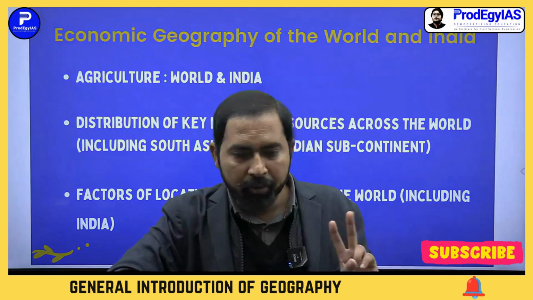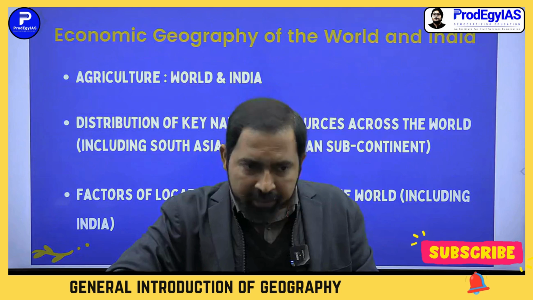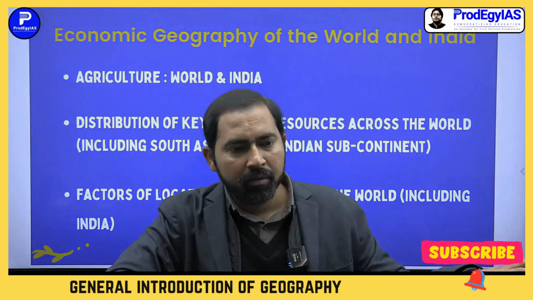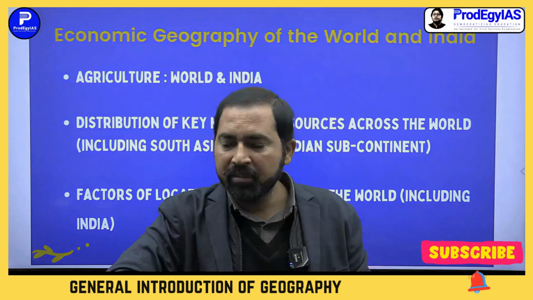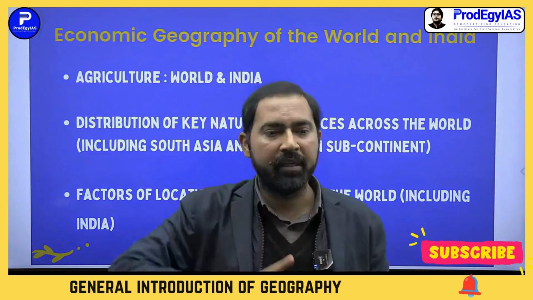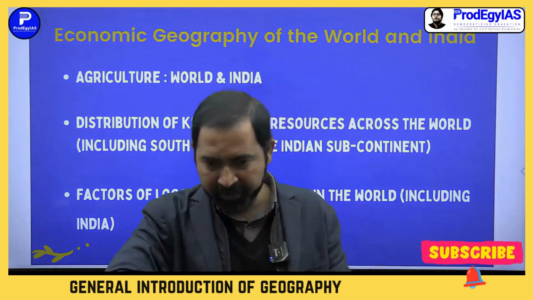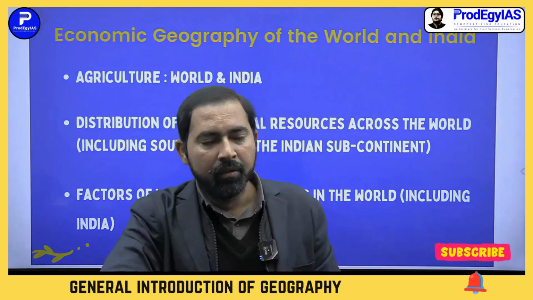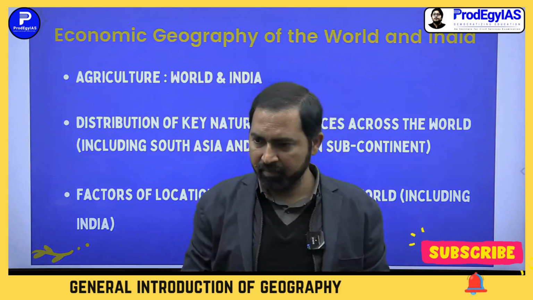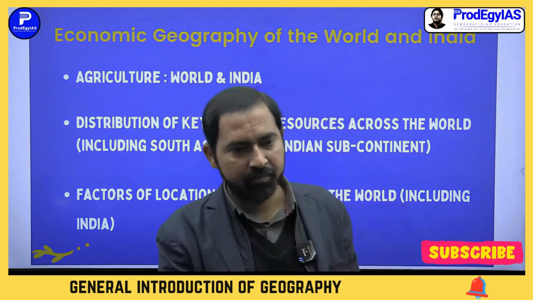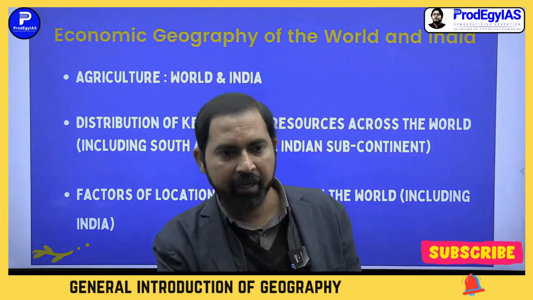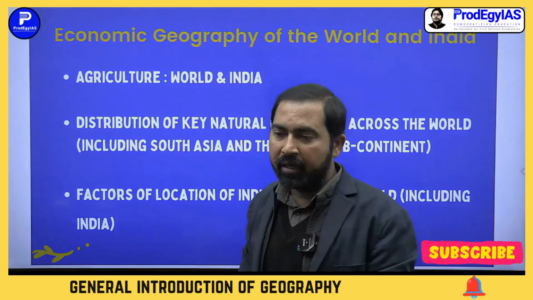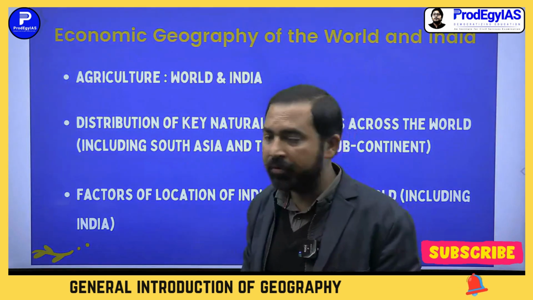There are two requirements for a particular crop: temperature, humidity, and apart from that, soil. Temperature and humidity are covered under climate and soil. Means there are climatic factors and edaphic factors. Edaphic is related to soil. Any crop is affected by two factors: climatic and edaphic. Even natural vegetation, any natural vegetation or forest is also affected by these two factors: climatic and edaphic. So basically plant species need a particular type of climate and soil in which they can grow.